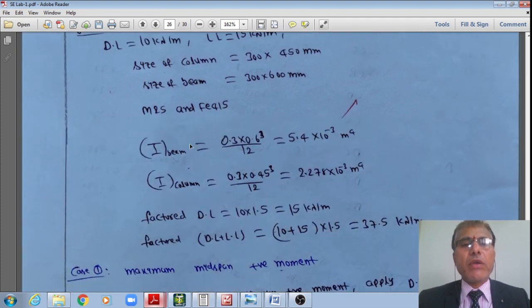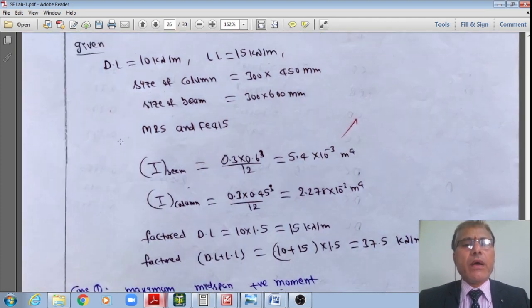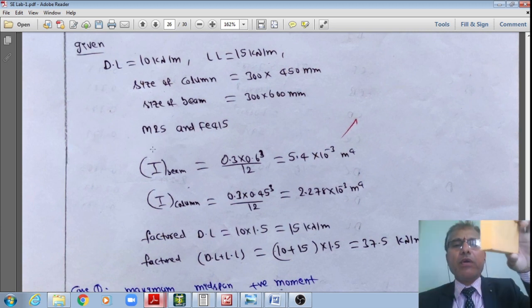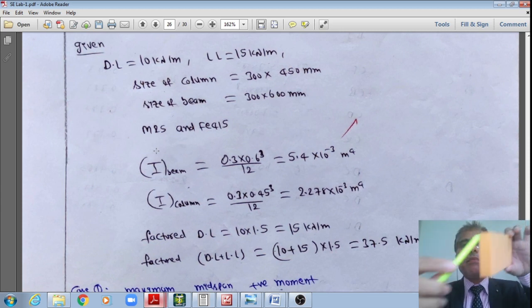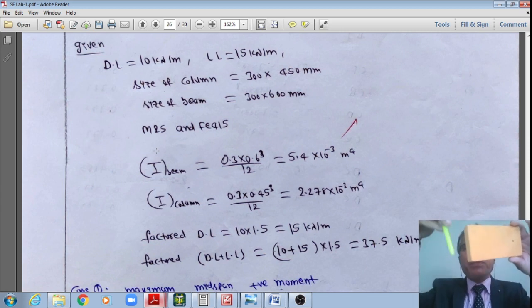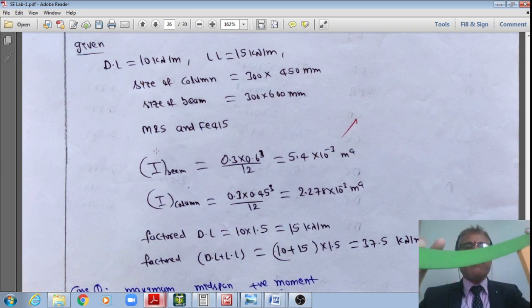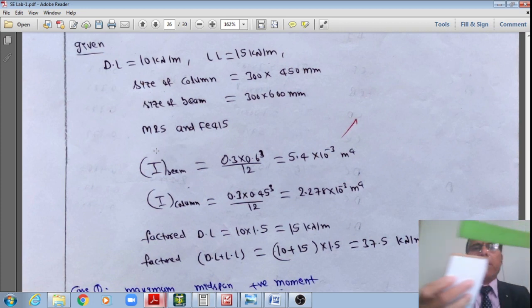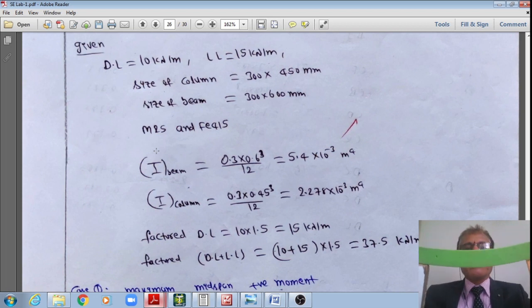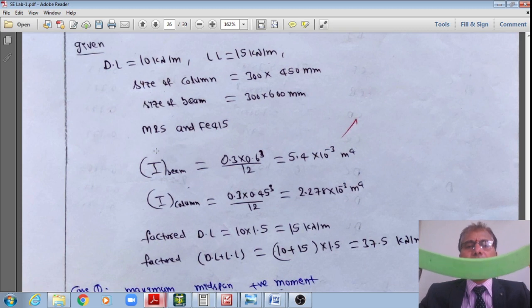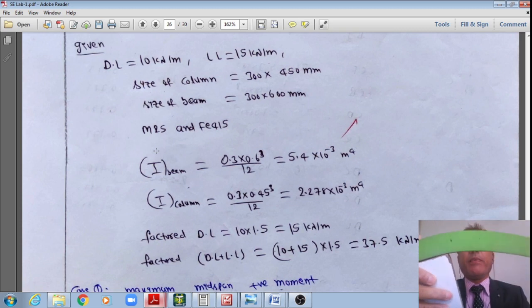Now I'll enter into the manual calculation, students. Therefore now I do have the moment of inertia of the beam, right? The width of the beam is 0.3 meter, and the depth is equal to 0.6. Therefore, if it is supported onto the column, obviously due to the applied loads it will be bending like this. Therefore, this depth 0.6 will come into picture. I'm just showing a beam supported on two columns, and therefore under the dead load and live load there is a positive bending moment, right? There is the flexure, whereas at the support it is the negative bending moment, like this, right?